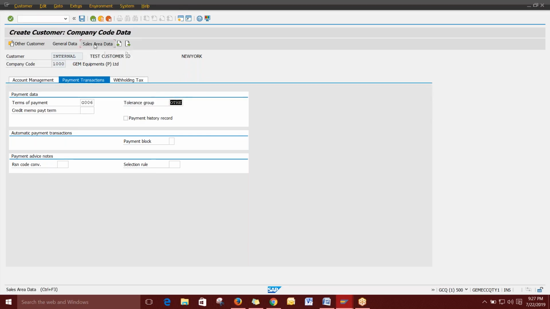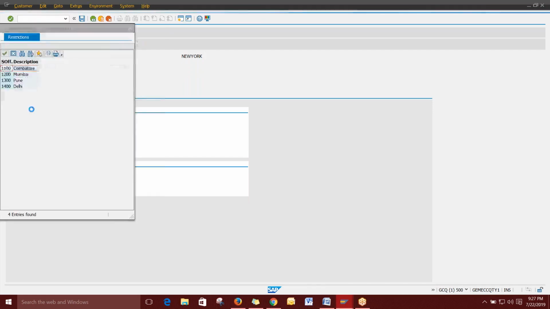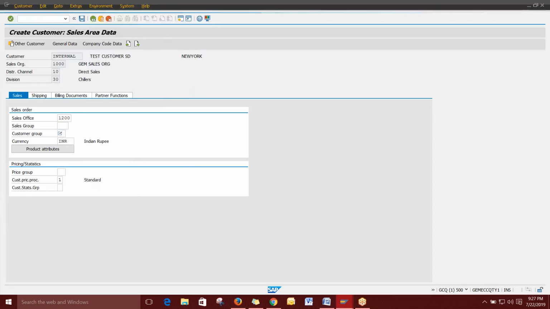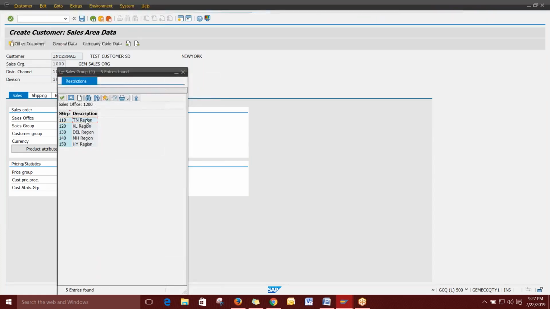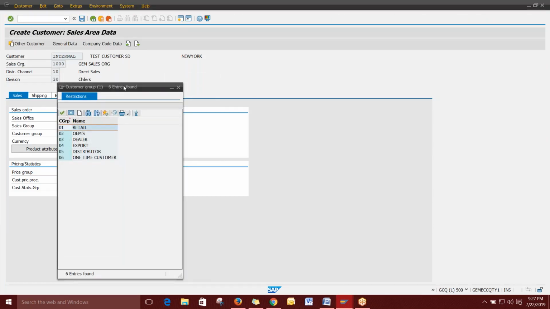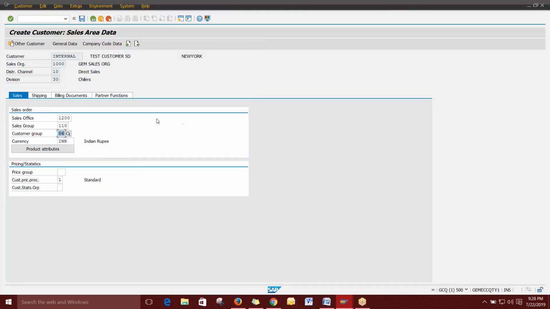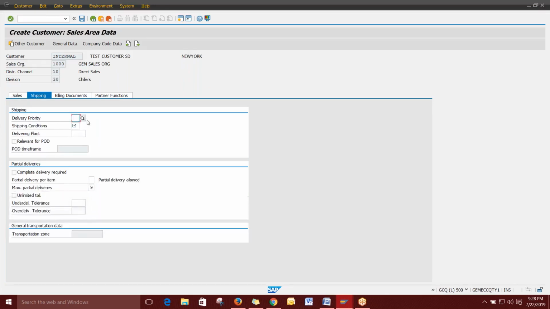Then directly you can go to the sales area data. Here, everything we created in the enterprise structure will be mapped. The sales office, everything comes here; I'm just giving the sales office as Mumbai. Then the sales group, everything we created in the enterprise structure will come here. Customer group also. For any customers, I'm just giving a one-time customer here. Then if you go to shipping, you can see the delivery priority. It is not mandatory.